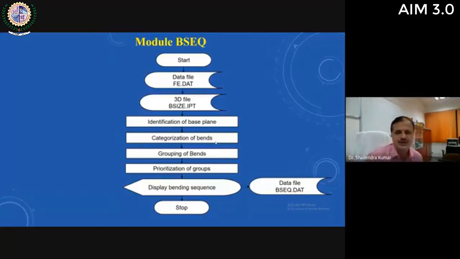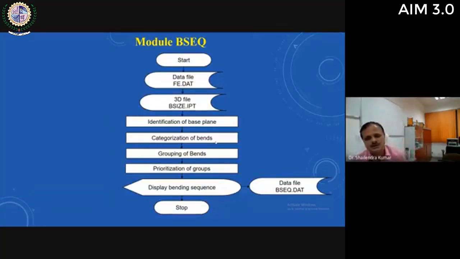What is the purpose of categorization of bends here? For grouping of bends, because some bends can be formed with one press stroke. So to minimize the time, these bends are to be grouped as per their category.